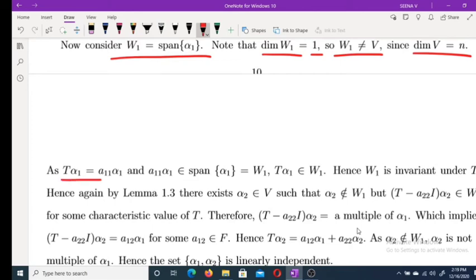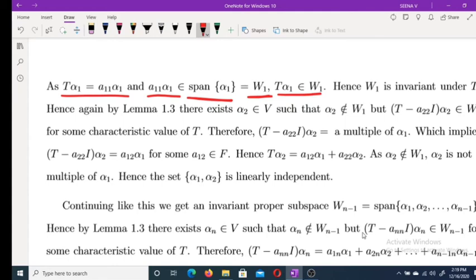Now, as T alpha 1 is equal to a11 alpha 1, a11 alpha 1 belongs to the span of alpha 1, which is equal to W1. Therefore T alpha 1 belongs to W1, which implies W1 is invariant under T. Therefore, again by the lemma, there exists an alpha 2 belonging to V such that alpha 2 does not belong to W1, but (T minus c I) alpha 2 belongs to W1.